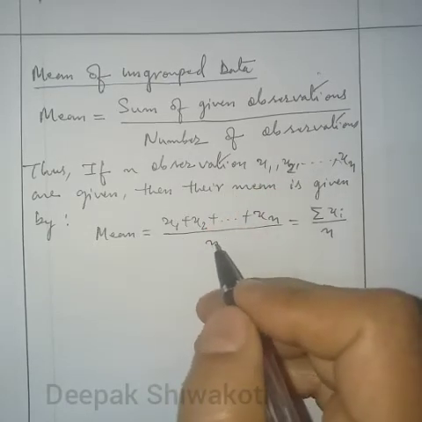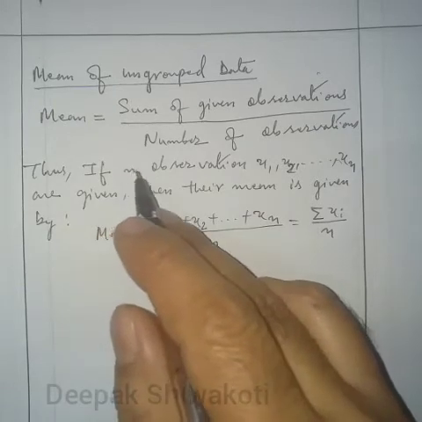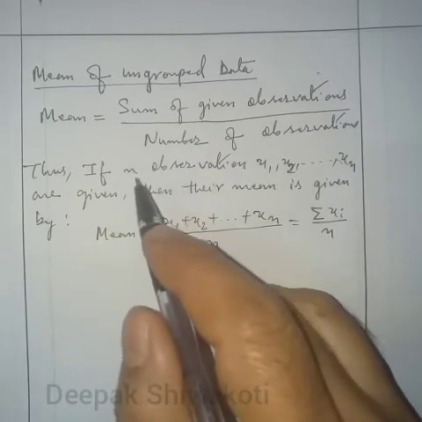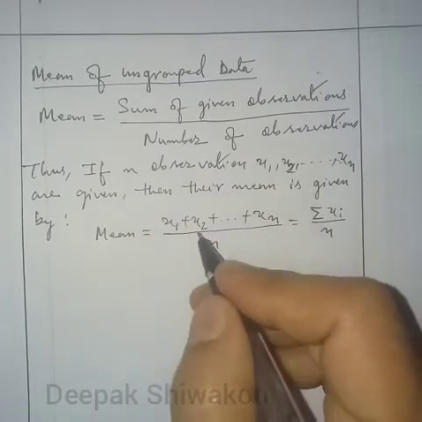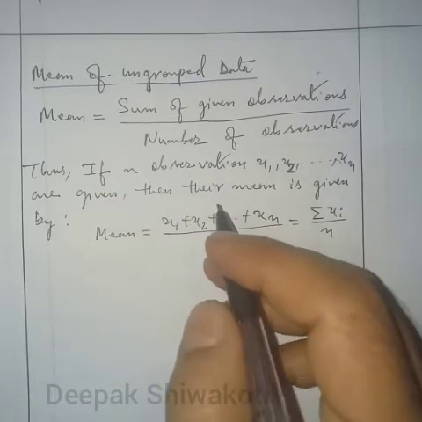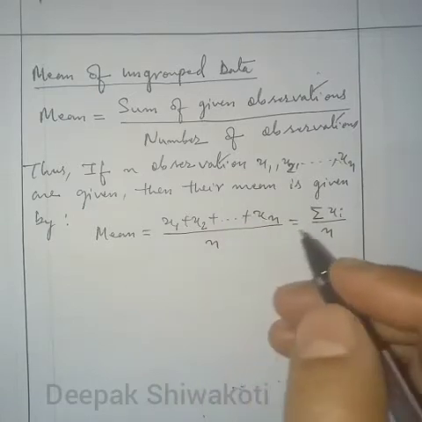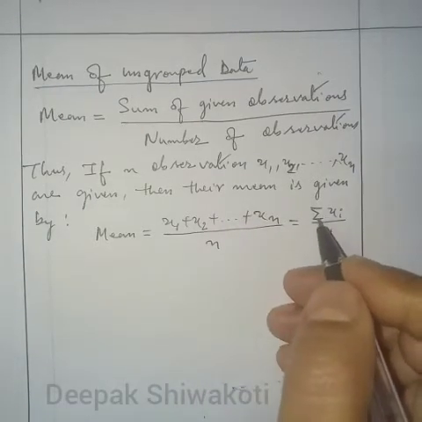Total number of observations is n. So n, x, these all are variables we are using to help understand. Now this can be written by this symbol.